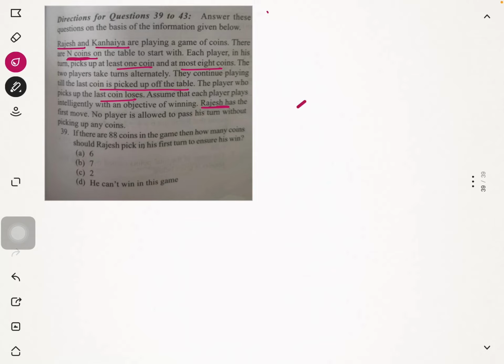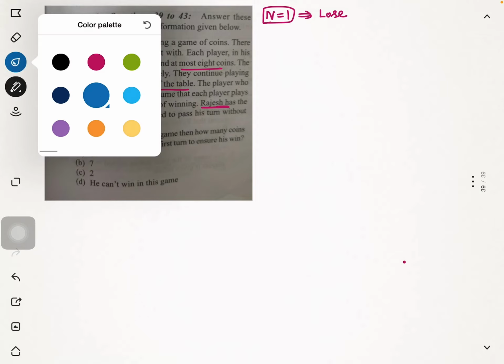Initially, let us assume that there is only 1 coin on the table. Then what happens? There is no other way. I have to pick up this coin, and the person who picks up the last coin will lose, which means I lose this particular game. When n is equal to 1, I lose the game.